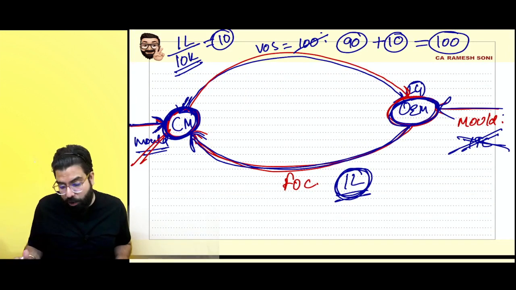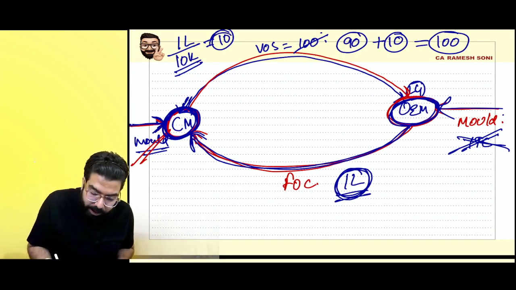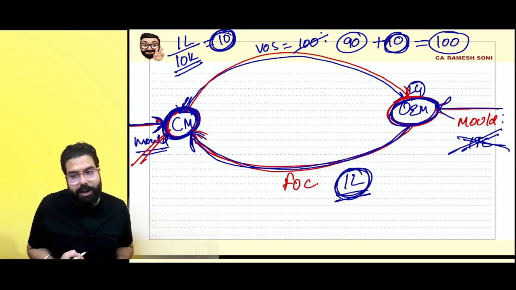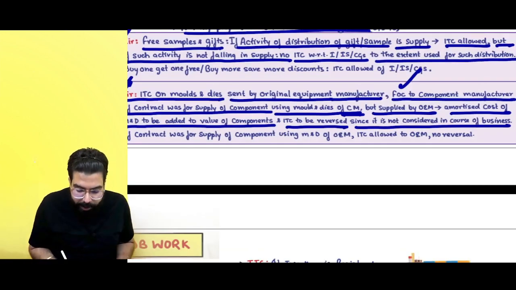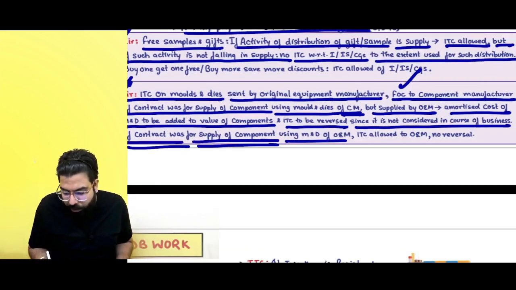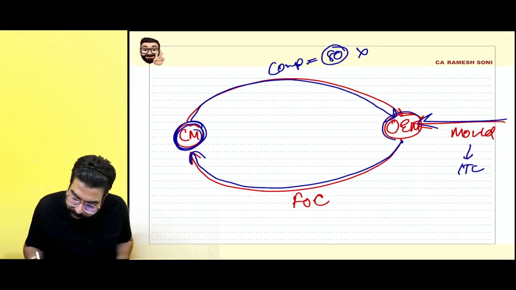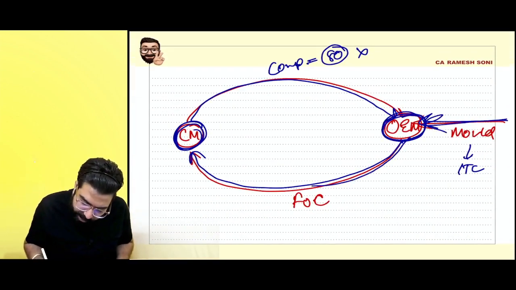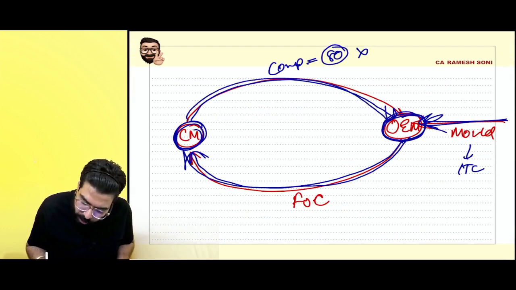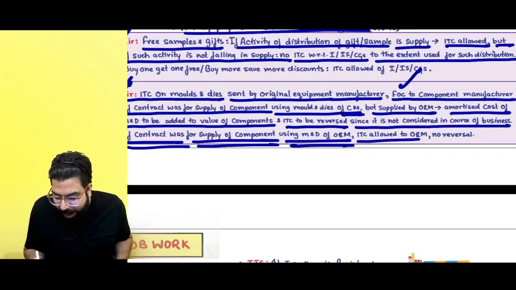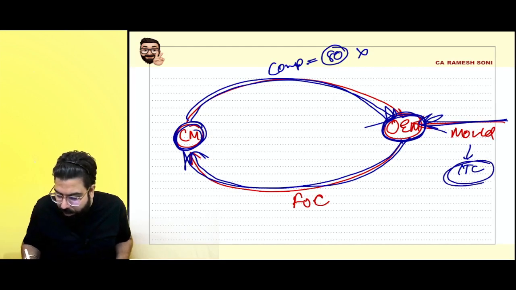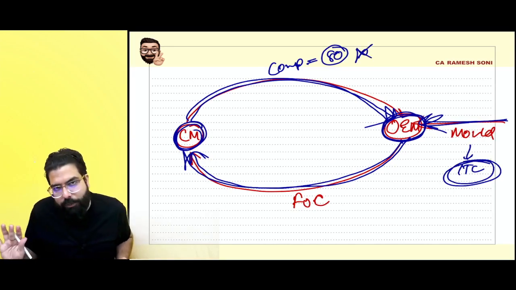Whatever ITC is there, you have to reverse it. Plus, amortized cost has to be added to the value. Next, if the contract was for supply of a component using the mold and die of the original equipment manufacturer, who told you, "I will only give you the mold and die, you have to give the component," in that scenario, ITC also will be allowed and there will be no addition to the value also.